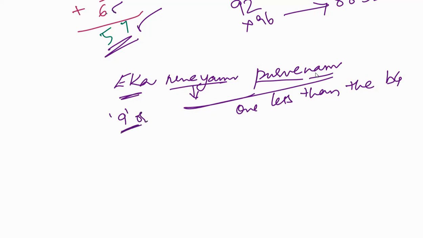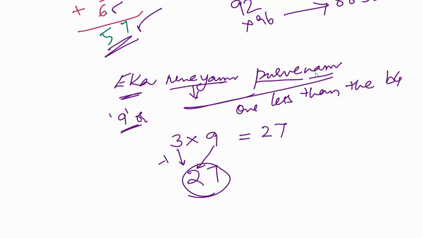For example, you know the table of 3 nines. How much are 3 nines? 27. Now see how I am going to explain this. It is a simple table, right? Anybody can answer it. But if I apply this sutra to this table, see how it works. Ekanyunena means reduce one. So reduce one from 3. What is it now? 2. Subtract 2 from this 9. What is it now? 7. So what did we get? 3 nines are 27. This is how it comes.